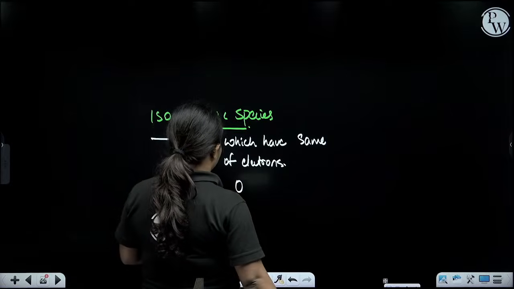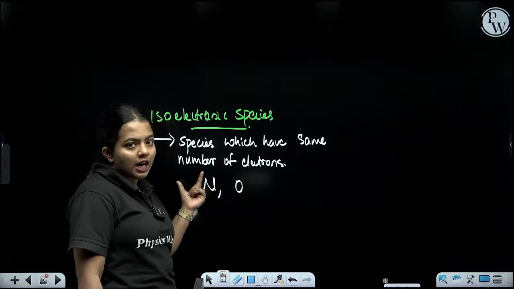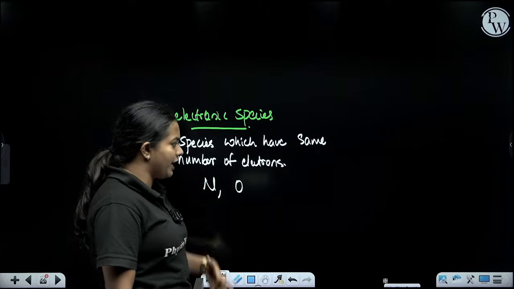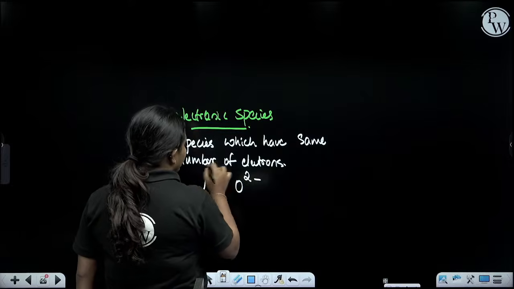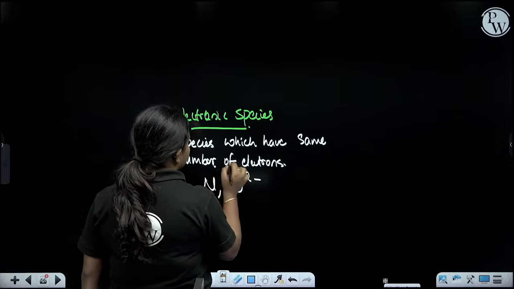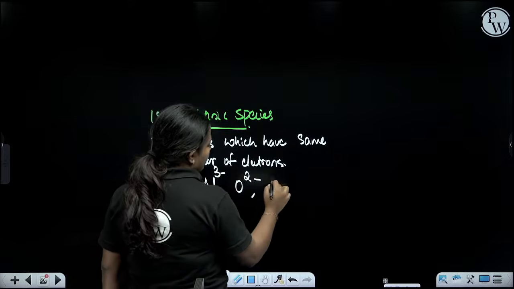For example, nitrogen and oxygen. Nitrogen has atomic number 7. Oxygen is going to be 8. For example, if I tell you 2 minus, it means it is going to have 10 electrons. Here it is going to be 7, which means I can say N3 minus or F minus.